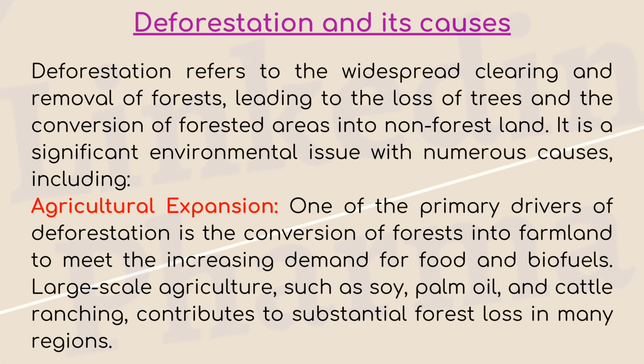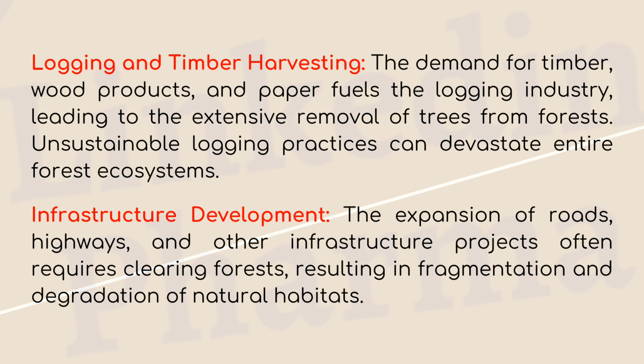Large-scale agriculture, such as soy, palm oil, and cattle ranching, contributes to substantial forest loss in many regions. Logging and timber harvesting. The demand for timber, wood products, and paper fuels the logging industry, leading to the extensive removal of trees from forests. Unsustainable logging practices can devastate entire forest ecosystems.